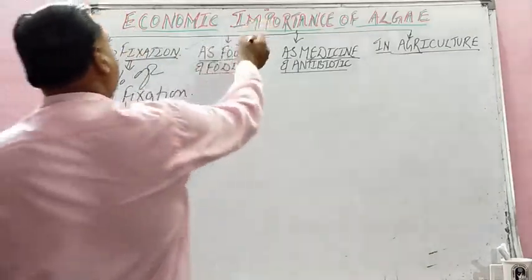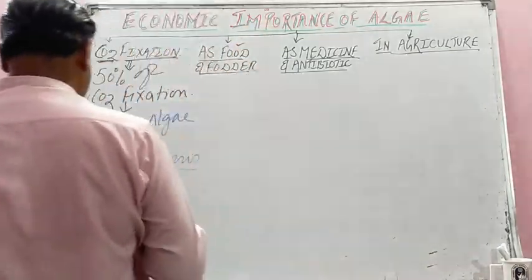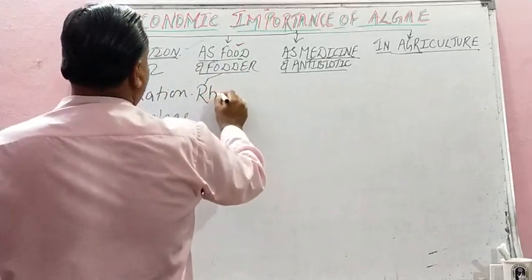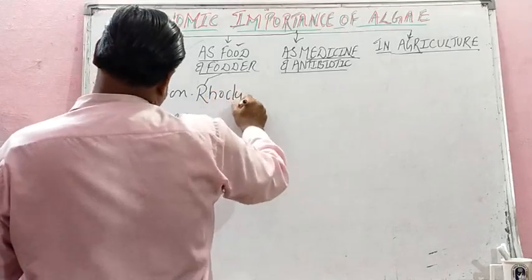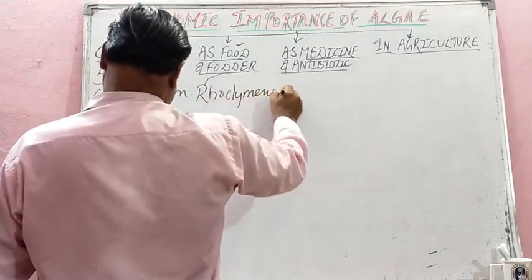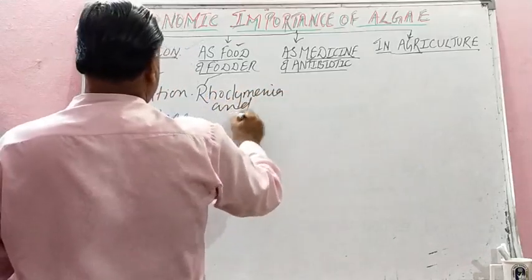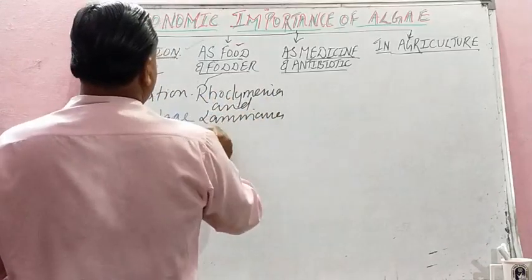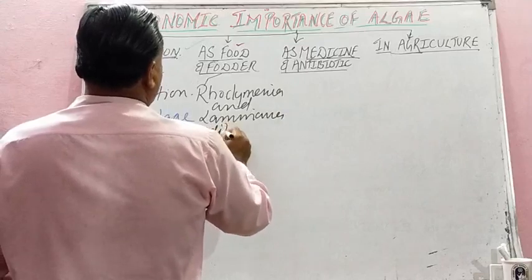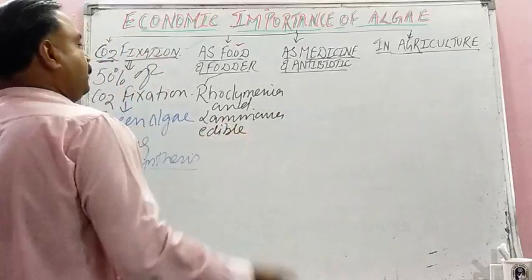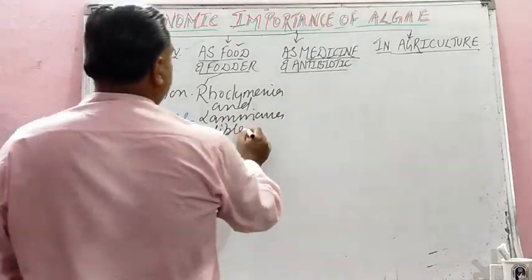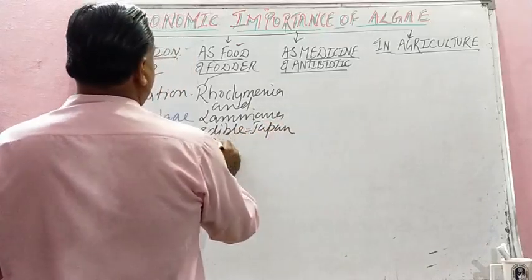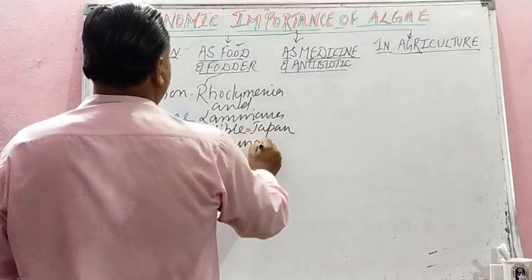Then as food and fodder, children, there are some algae like you have studied in the last lecture, that is Rhodymenia and Laminaria. Laminaria is used as food. They are edible algae in Japan and China.